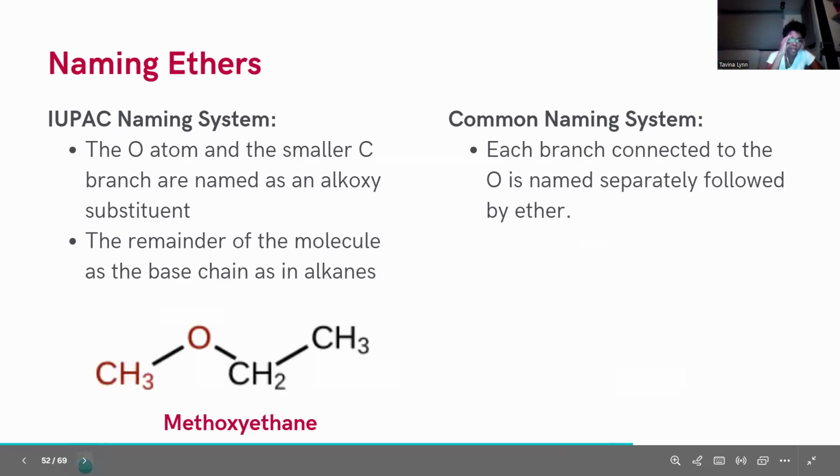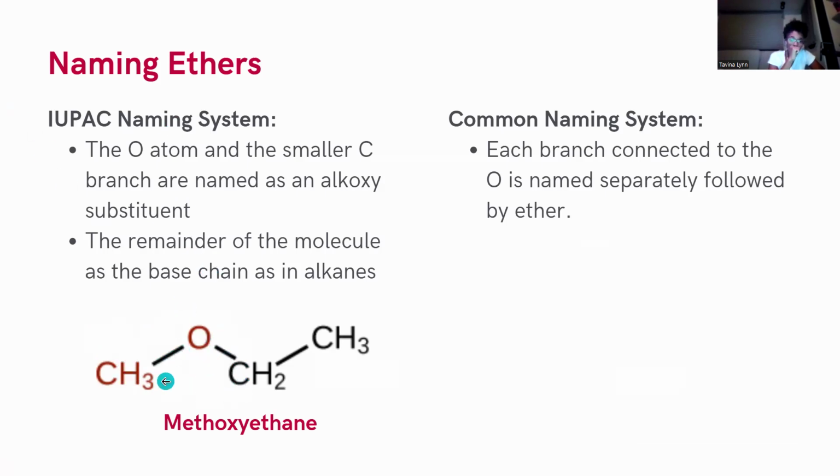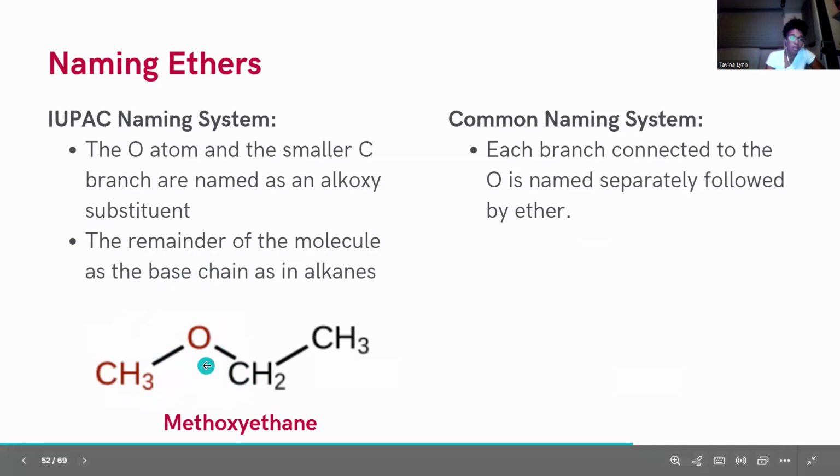Here's an example. This molecule, if we name it according to the IUPAC naming system, we would name it methoxy. The methoxy is the oxygen and this methyl group here. And then these 2 groups here are ethane, so the methoxy group is coming off of this carbon. These 2 carbons' base or parent name is ethane.